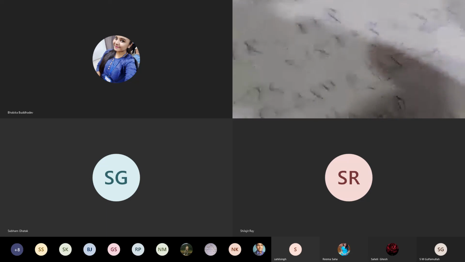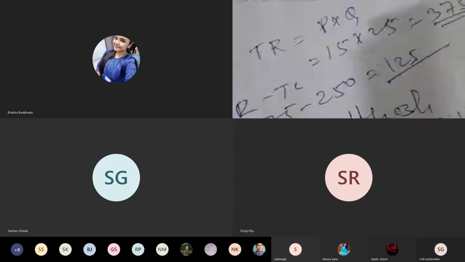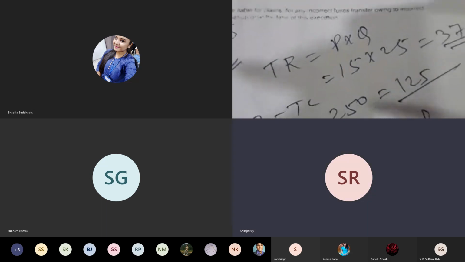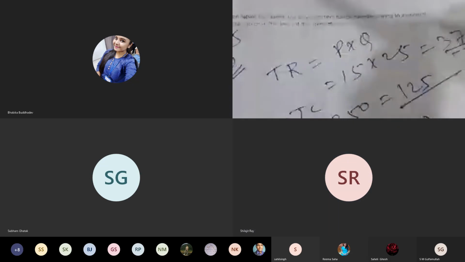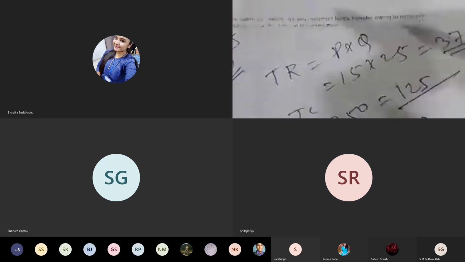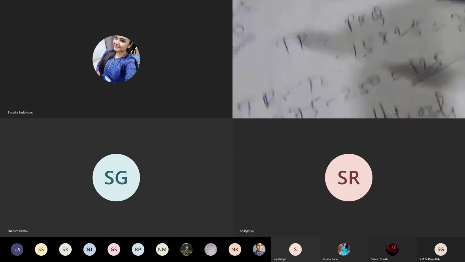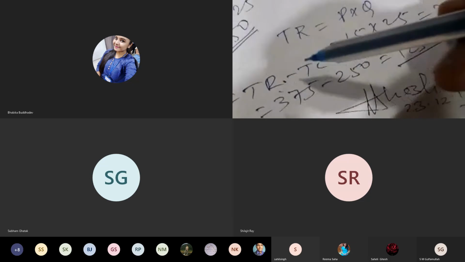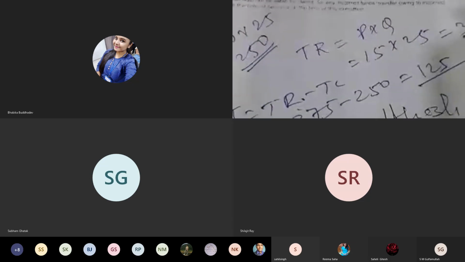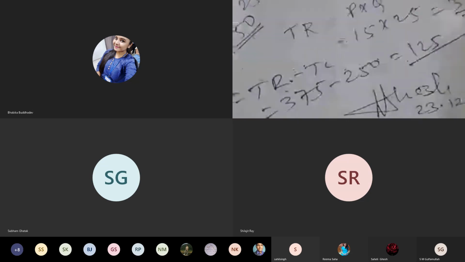See, again I shall be teaching this same topic next class. This total revenue again can be split up into P into Q also. That can also be derived. Price equal to marginal cost, that can also be calculated. So you will know those gradually. If we split up the total revenue and total cost functions, also fixed cost, marginal cost, and variable cost and all, that you will know gradually afterwards.